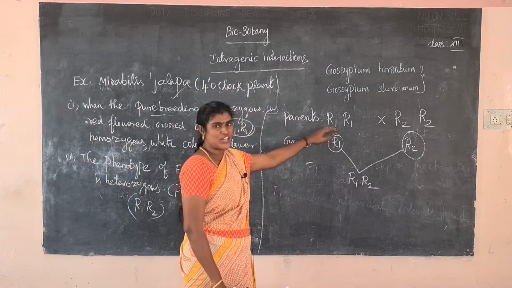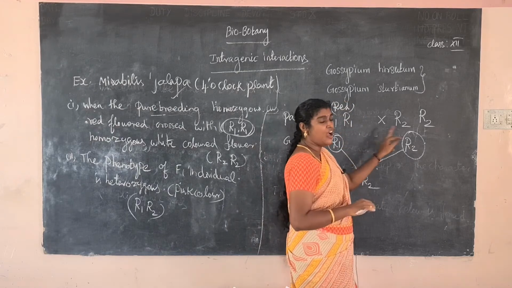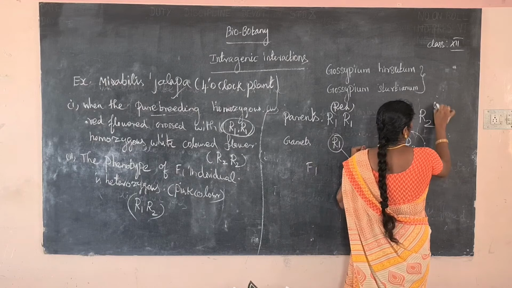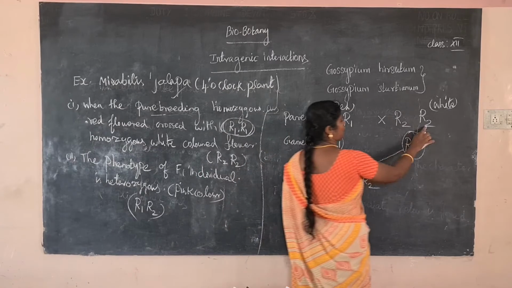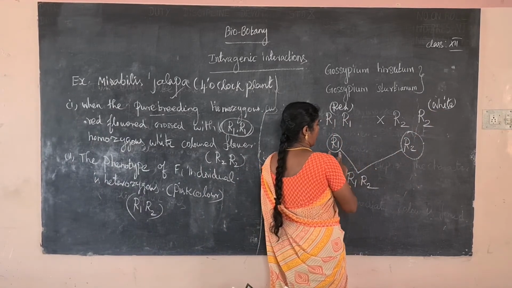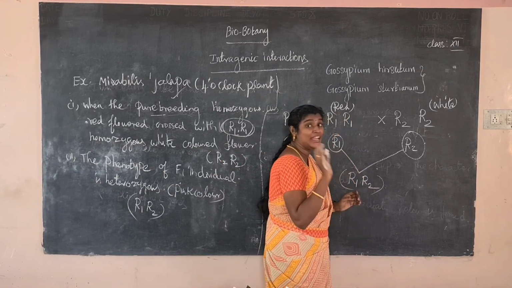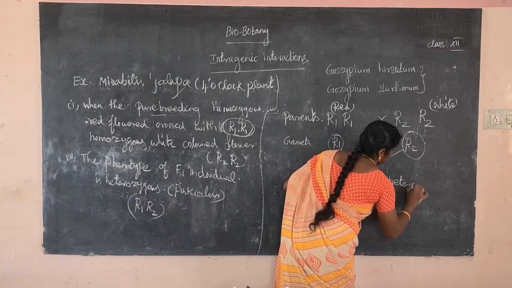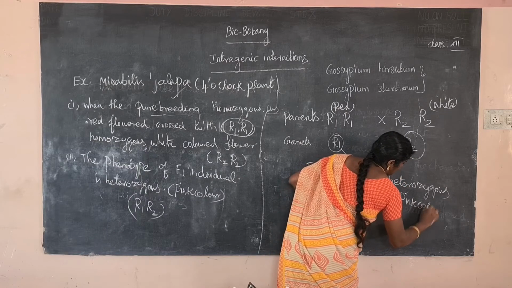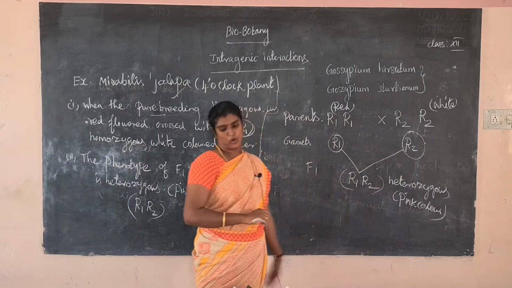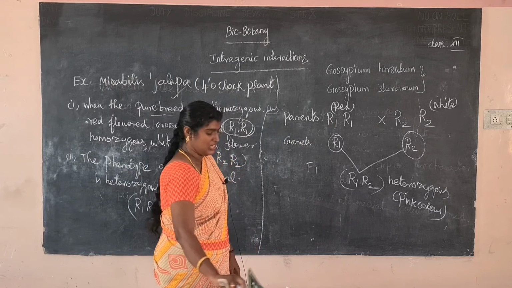Okay, R1 is which color plant? R1 is a red color flower crossed with the R2, which color? White color. So R1 is red color, R2 is white color flower. Crossed, we get R1, R2. R1, R2 is a heterozygous pink color. So it is an intermediate color that is produced. What is the meaning of intermediate color?